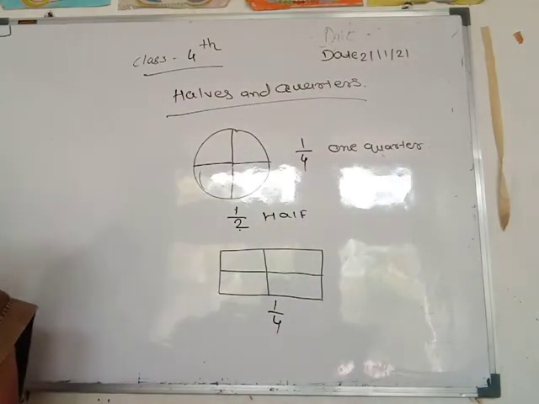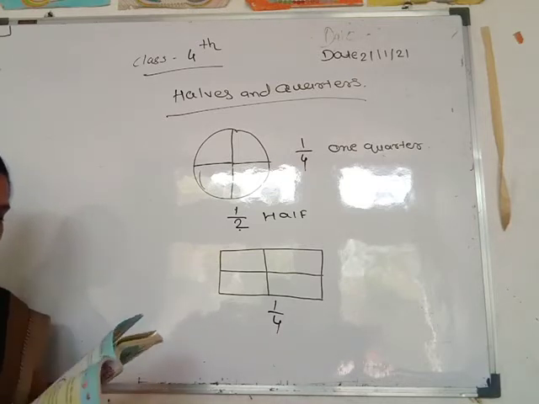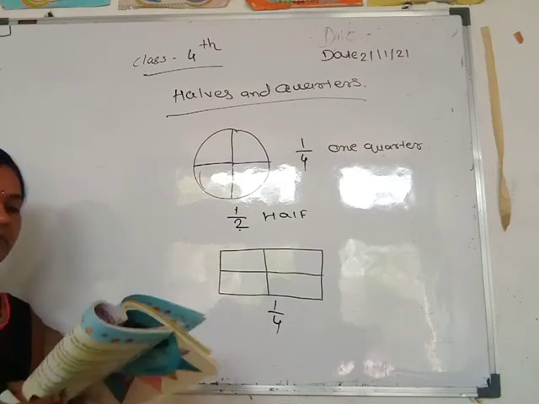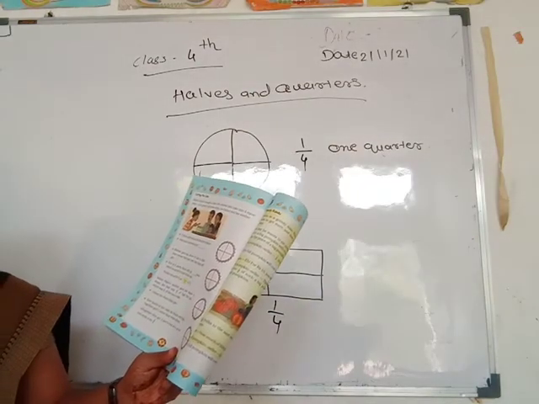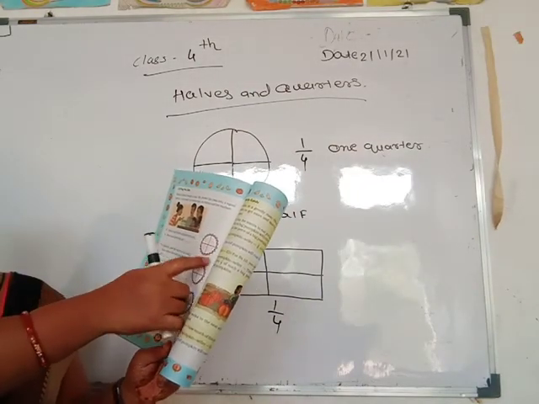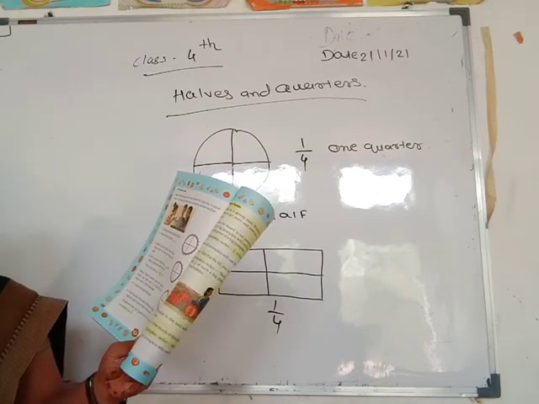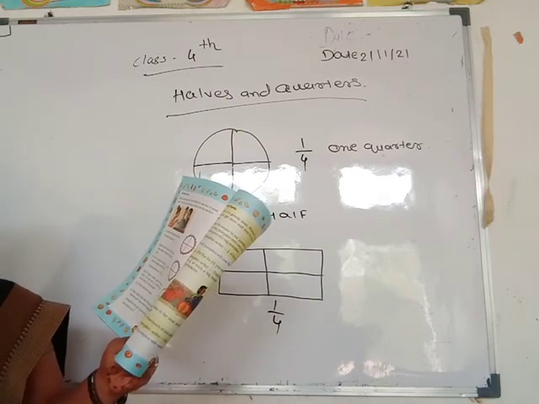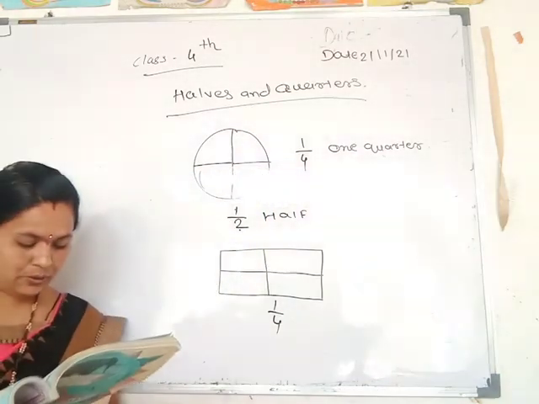Then next one, cutting the cake. Rajni's father brought a cake. And she divided this cake into 4 equal parts for herself, her brother Raju, her father, and her mother. Color each share with a different color. You see here, this one cake is divided into 4 parts, and how much does each get? A quarter part. Quarter means 1 by 4 and half means 1 by 2.